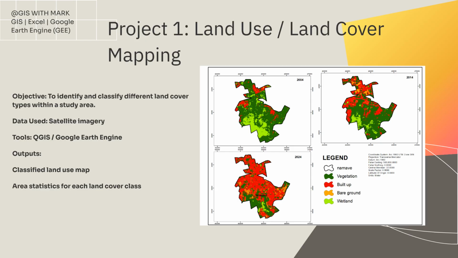My first project example is land use and land cover mapping. The objective was to classify land cover types using satellite imagery and tools like QGIS or Google Earth Engine, resulting in classified maps and area statistics.